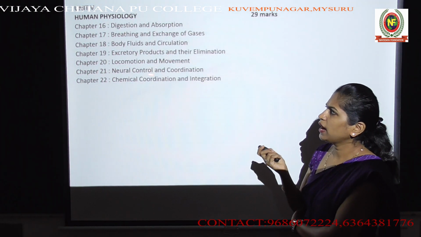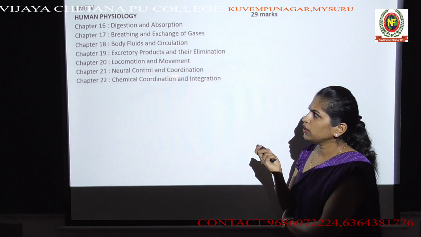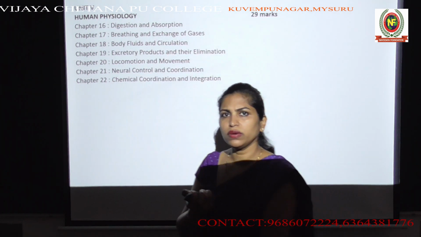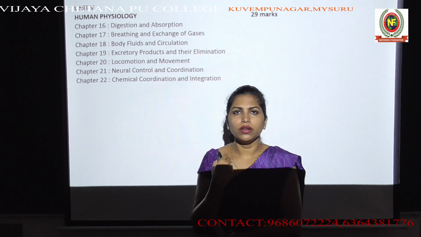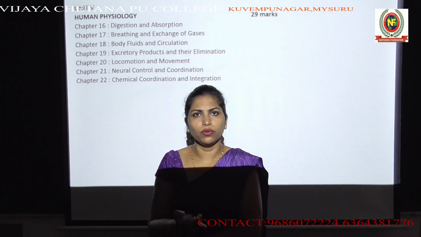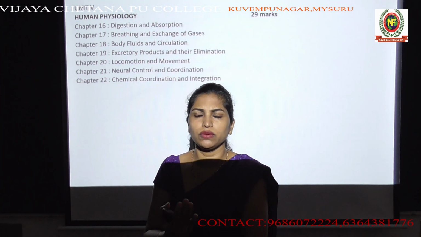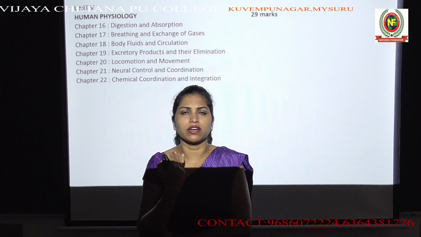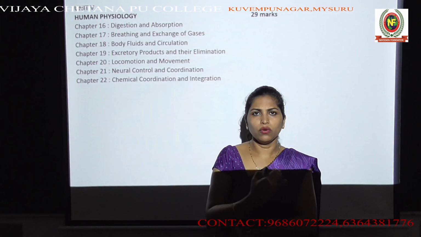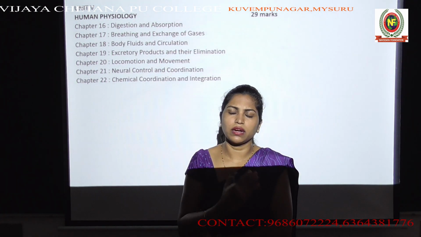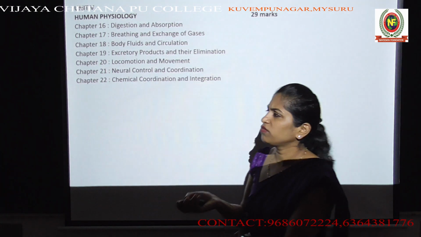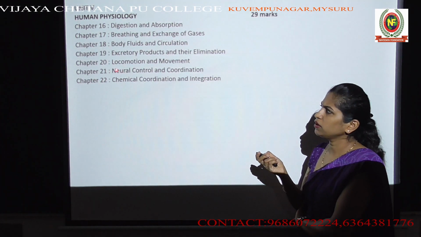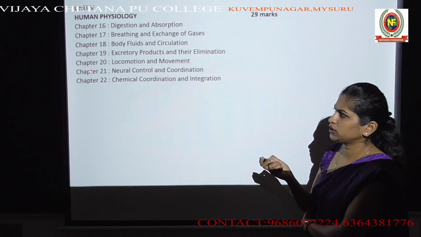neural control and coordination. In this chapter we will study what the function of a neuron is, how our brain functions, what the structure of the brain is, what the structure of neurons is, and how nerve signals are conducted in our body. Everything will be studied under this chapter, neural control and coordination.